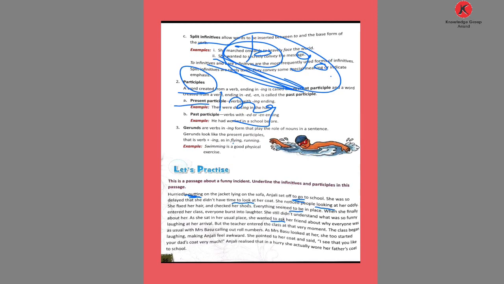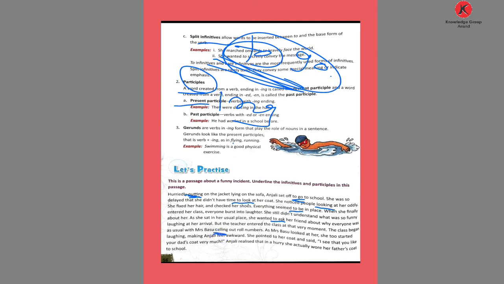Here laughing is used with was: was laughing. So it's not an infinitive, and not a participle; it's a verb form made with the helping verb was. So we cannot underline the word laughing. At her arrival, the teacher entered the class at that very moment. The class began as usual with Mr. Basu calling out roll numbers.